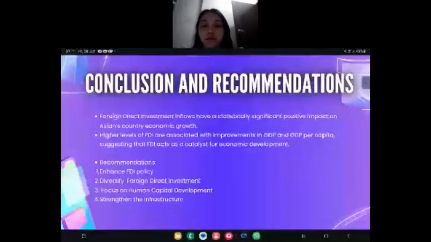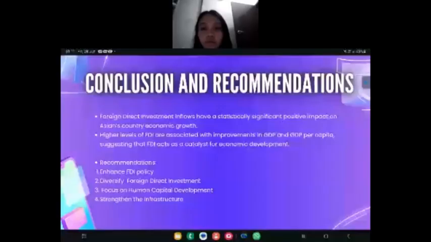Next, I will present the conclusion and recommendation. This study aims to analyze foreign direct investment on economic growth in various Asian countries, utilizing data from the year 2021.